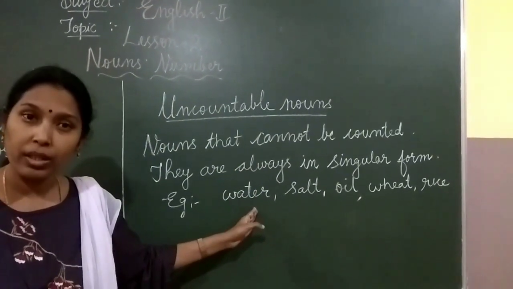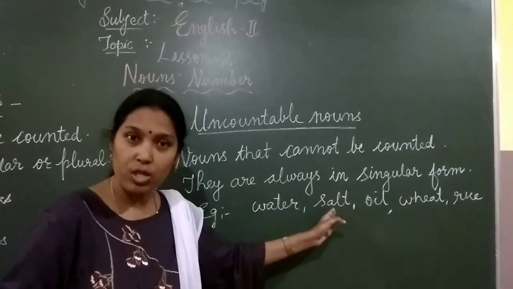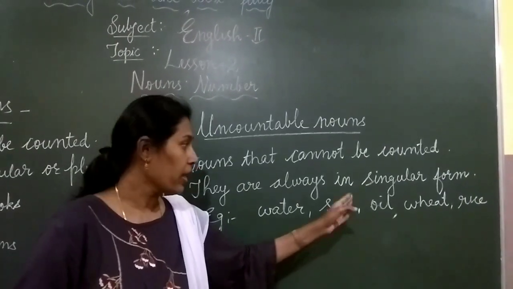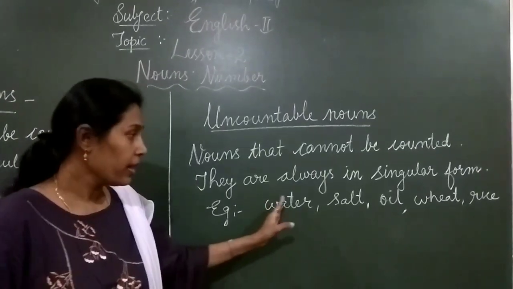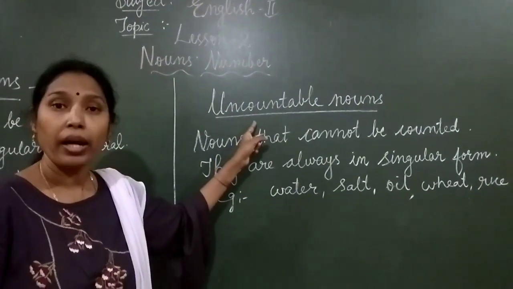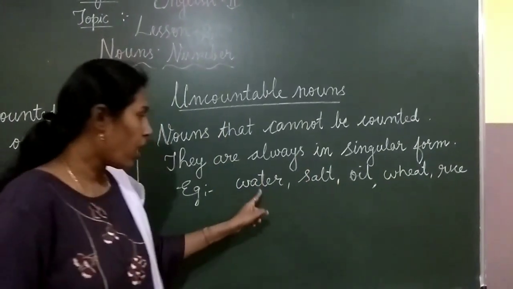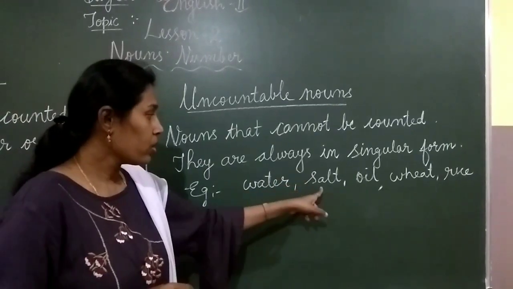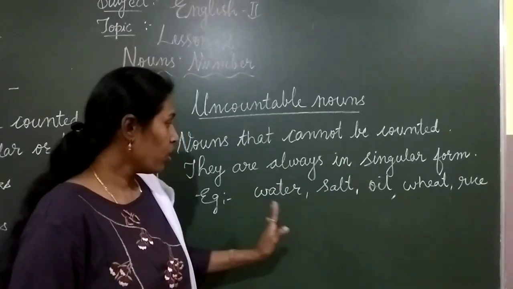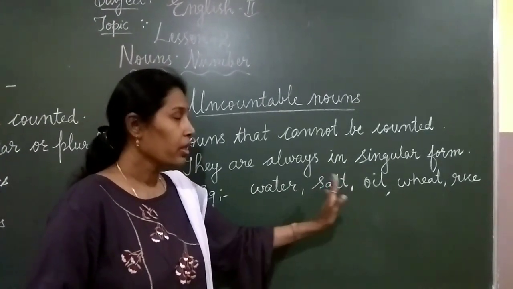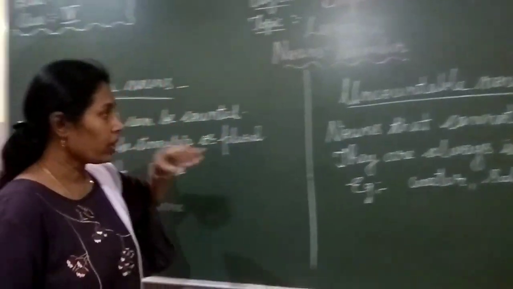Can you count water? Can you count 1 water, 2 water, 3 water? No, right? Can you count salt? You cannot count, right? Even oil, wheat, rice, you cannot count. So these kinds of nouns are called uncountable nouns. Okay? And they are always in singular form. Water, we cannot say waters. We cannot say salts, oils, wheats, rices. We don't say that. So all these uncountable nouns are in which form? Singular form.